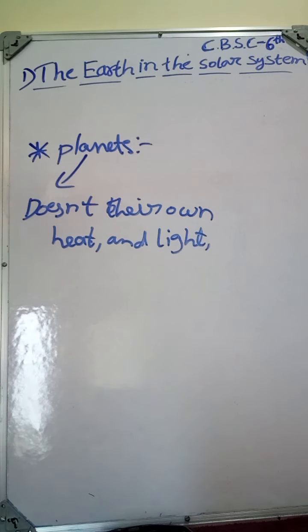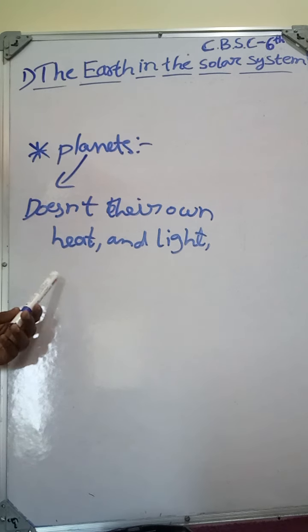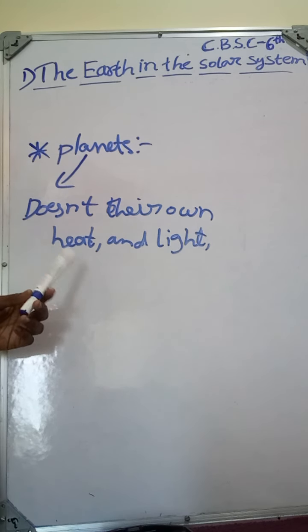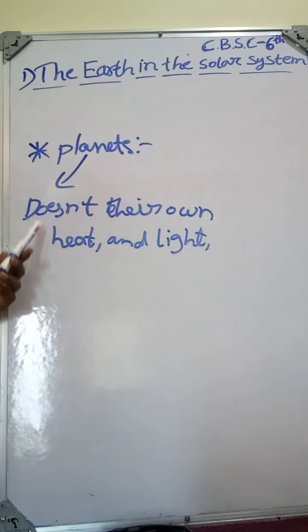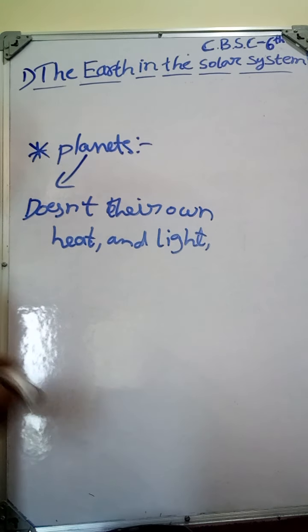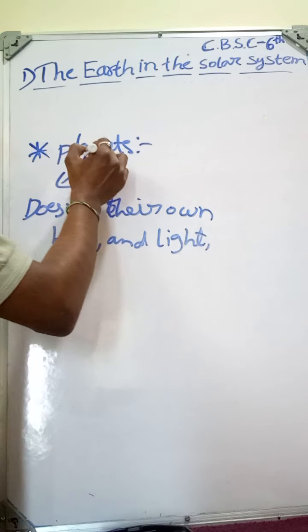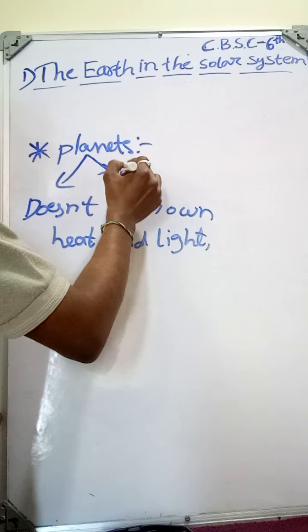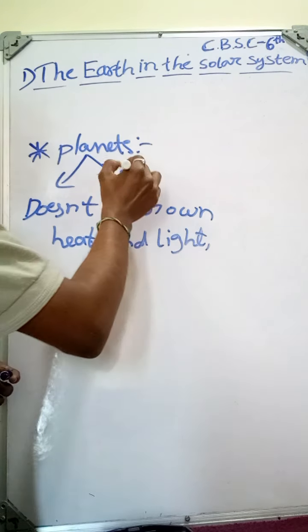So the bodies which don't have heat and light are called planets. The word planet came from the Greek word planetai.